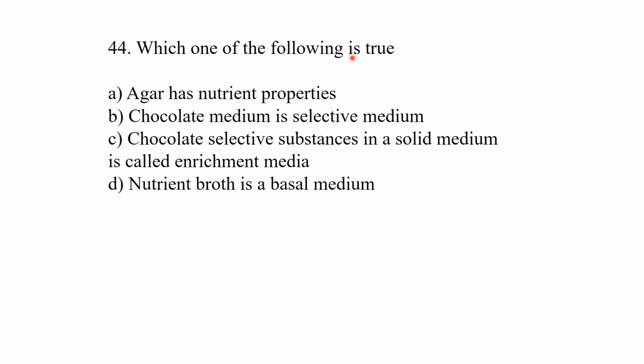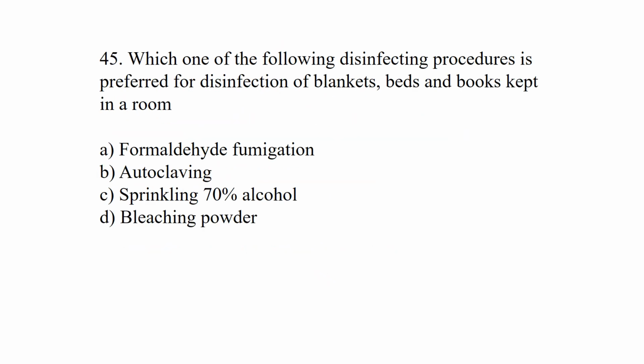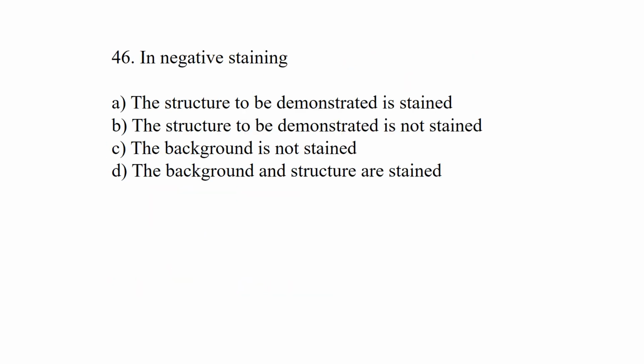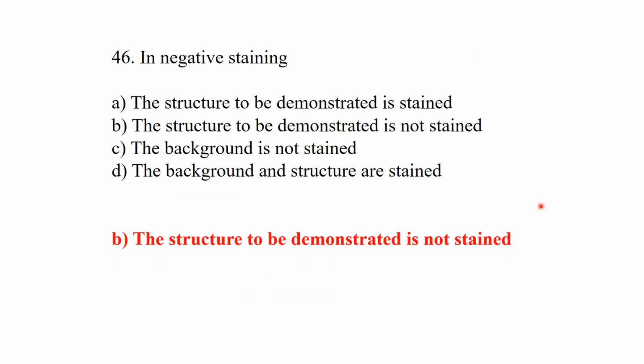Which one of the following is true? Nutrient broth is a basal medium, a basic medium. Which of the following disinfecting procedures is preferred for disinfection of blankets, beds, and books kept in a room? It is formaldehyde fumigation. In negative staining, the structure to be demonstrated is not stained.